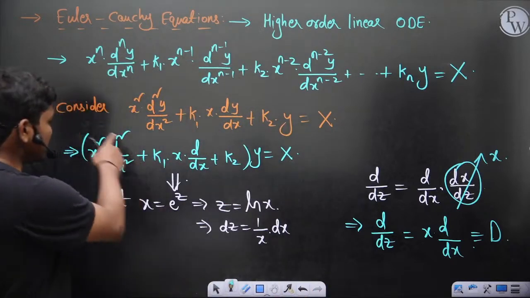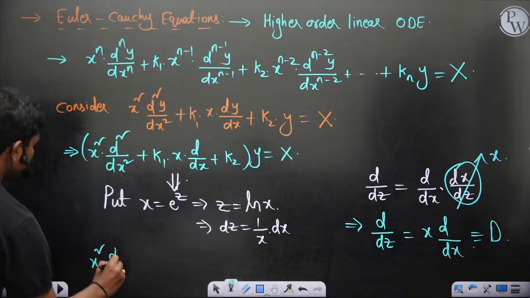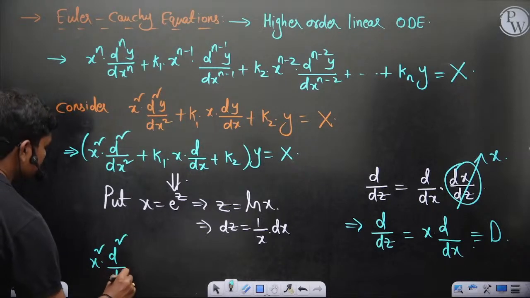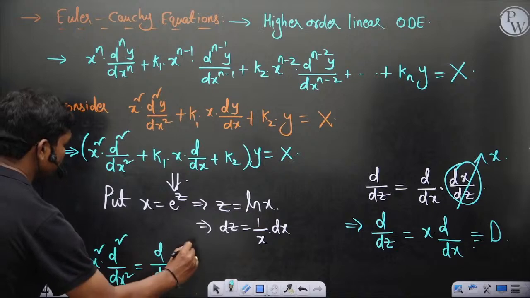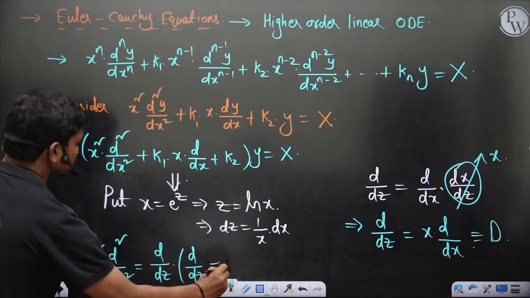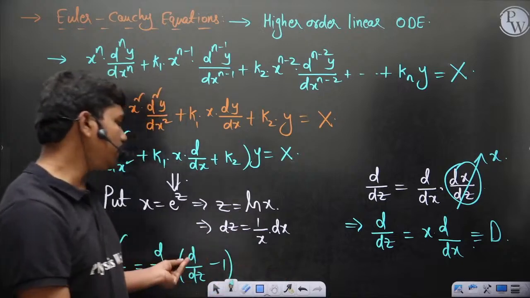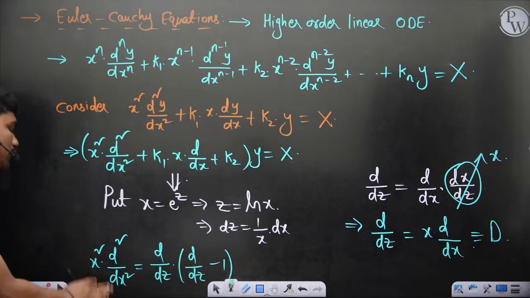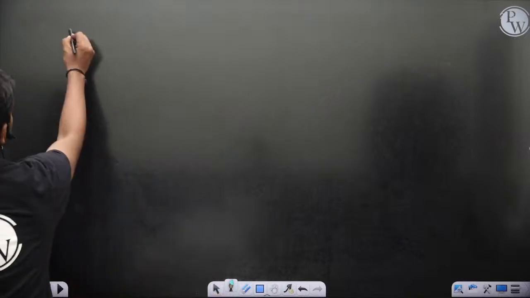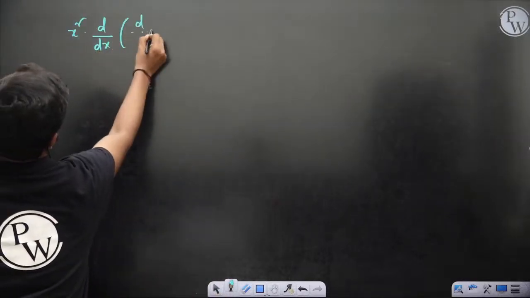Similarly, using the same chain rule, x square into d square by dx square becomes D into D minus 1. You can apply the chain rule twice. It's slightly lengthy, so I'm just showing it like this, but it's very simple. Maybe I can show you: x square into d by dx of d by dx.